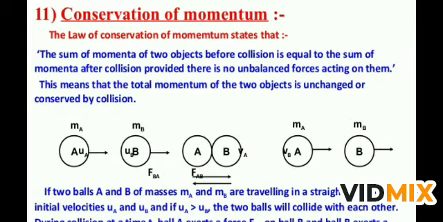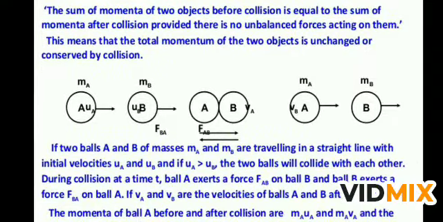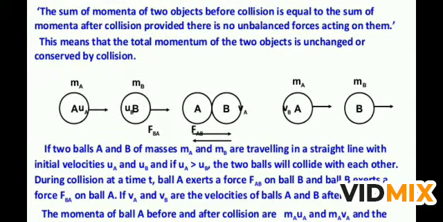If you see in this diagram, there are two bodies A and B with masses mA and mB with the initial velocities uA and uB moving in the same direction. In the second picture, they collide with each other, A and B. In the collision, the force of A is applied on B and the force of B is applied on A. After collision, the bodies are separated, and the masses remain the same but the velocities change.